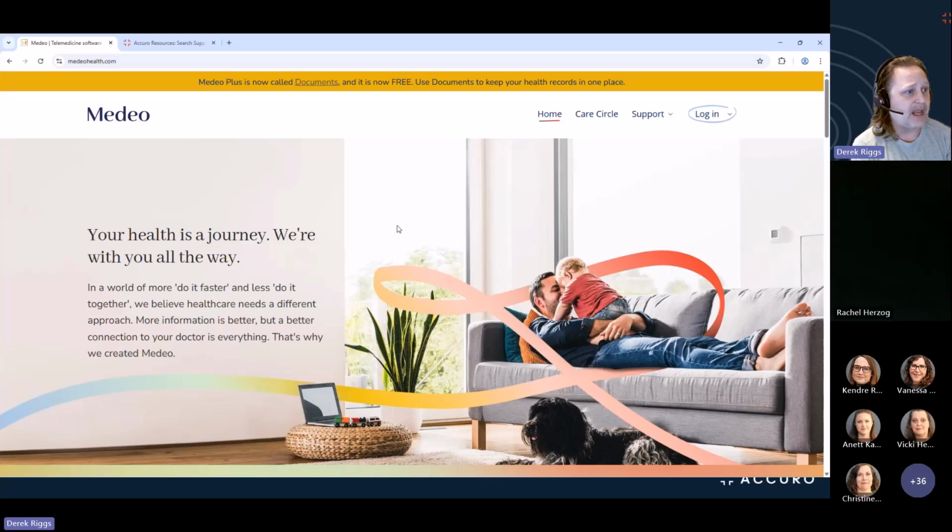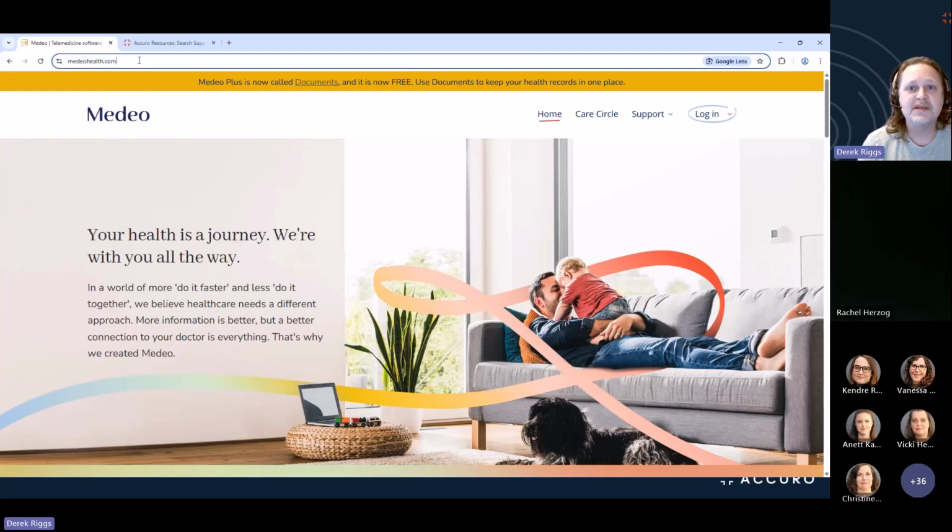The first one being our patient support site. This is specific for clinics that are set up with Accuro Engage. So anyone who is set up with patient messaging, video visits, or online booking, your patients will need to create a Medio account to be able to communicate with your clinic. That can cause some issues, and so we do have a support site where we can help your patients with their Medio account. So the website is mediohealth.com, and here patients can log into their Medio account on the desktop, and they can go to the support site.